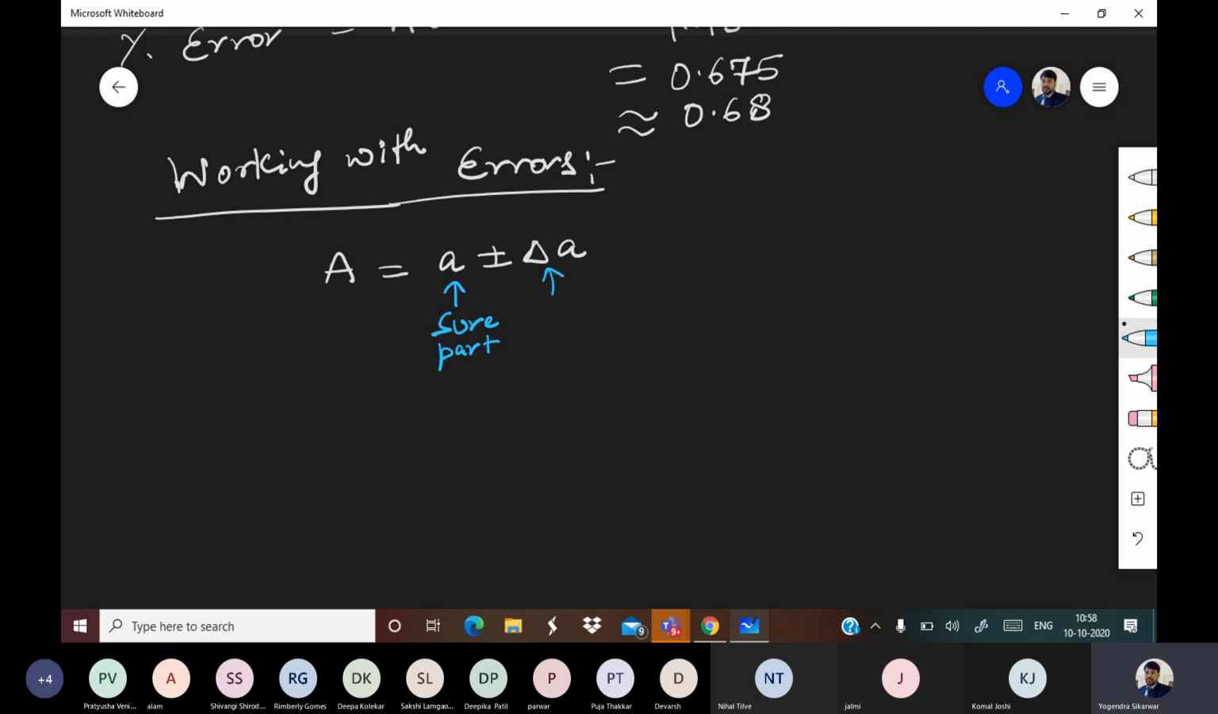This is the ambiguous part. Ambiguous part means we are not very sure about it. All right. So basically, when you are saying capital A is equal to small a plus minus delta A, what does it mean? That we are sure about A, small a, and there can be plus minus delta A equivalent error in that A. Okay.